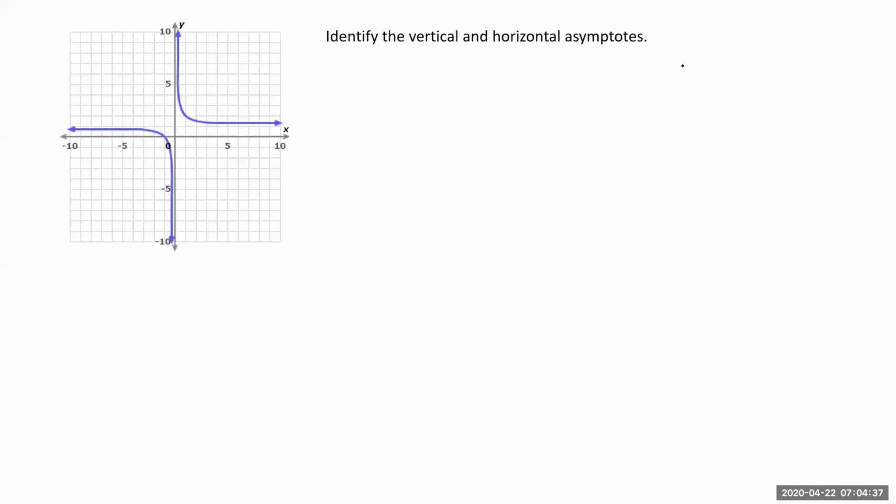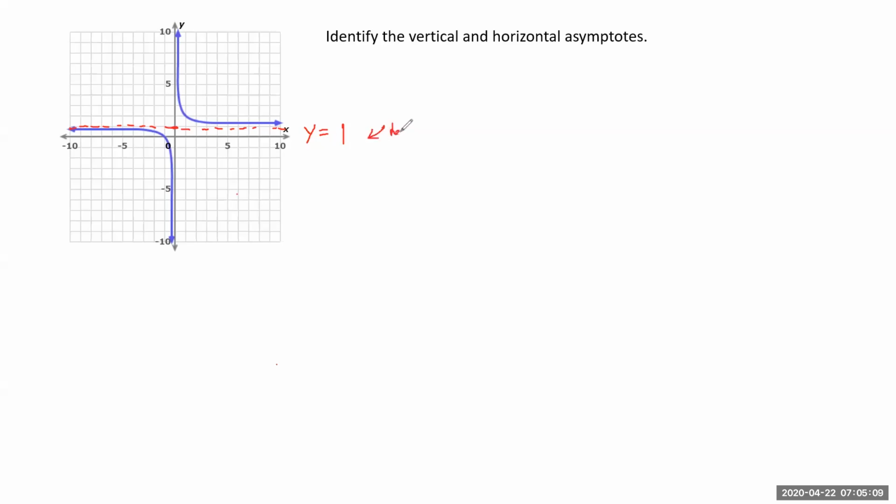Okay, so now we're on to the asymptote questions. And I think the graphing ones are pretty self-explanatory. You just need to understand the definition of an asymptote. So if you're looking at this graph, if we're thinking about a horizontal asymptote, think about horizon, that's side to side, the imaginary line on this graph that the curve never touches. So for a horizontal asymptote, your equation is always y equals, and then it's whatever that y value is that your graph never touches. So in this case, we have a horizontal asymptote at y equals 1.